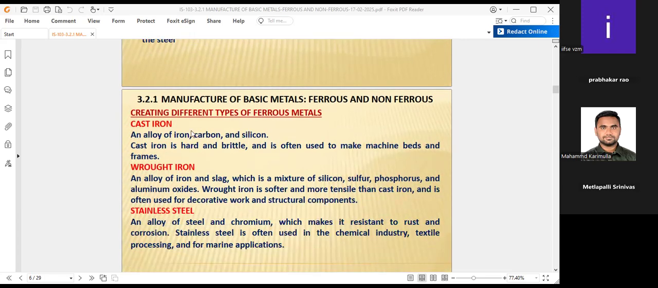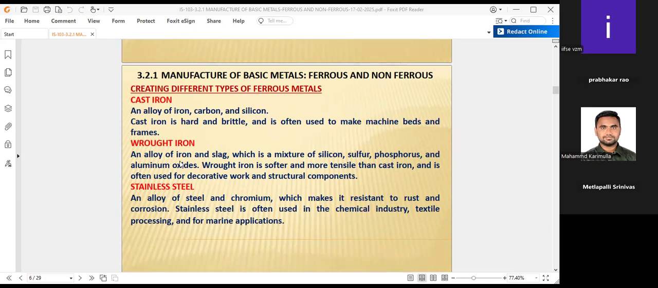Coming to the different types of ferrous materials we are discussing: cast iron, wrought iron, stainless steel. Cast iron is an alloy of iron, carbon, and silicon. What is the use of this? If you take the raw iron from the blast furnace and add carbon and silicon, you prepare cast iron, which has the properties of being hard and brittle, and is often used to make machine beds as well as frames. We will discuss the applications and uses of the ferrous materials in the slides also, but at a glance I am giving here an alloy of carbon.